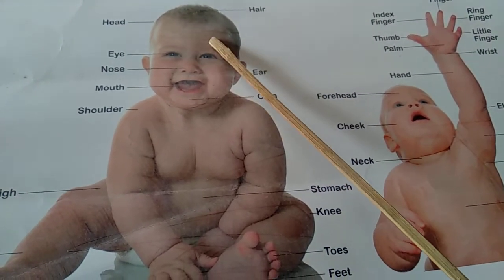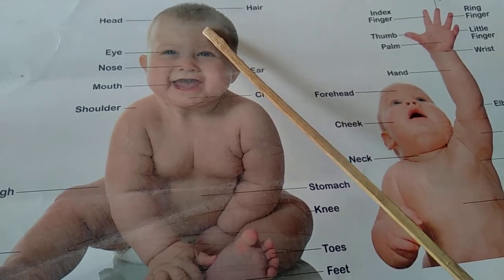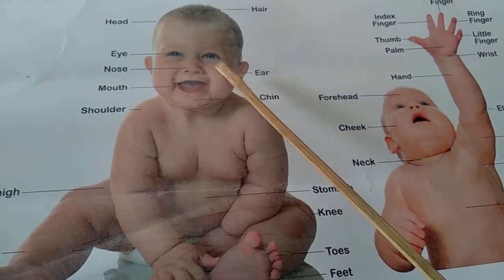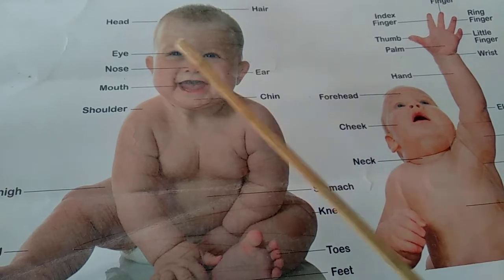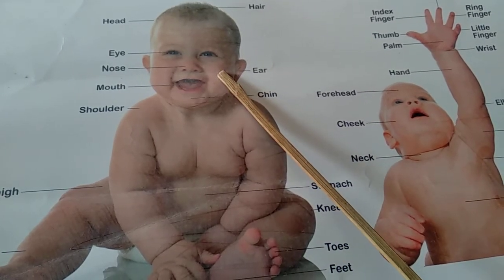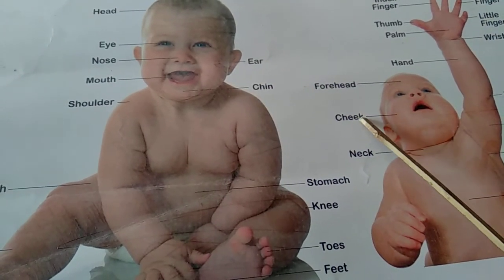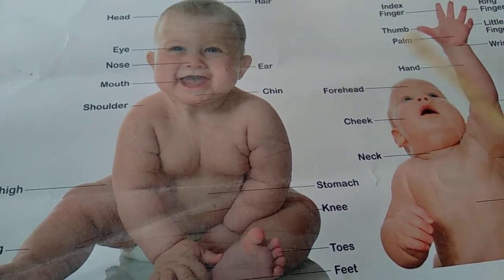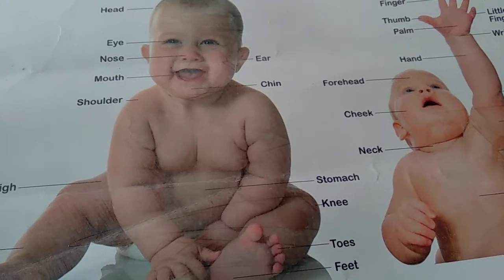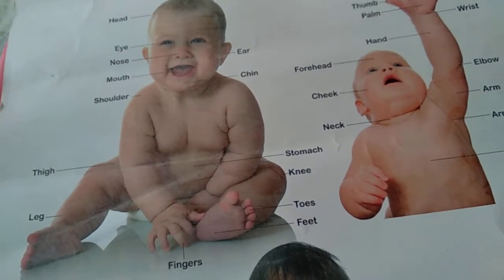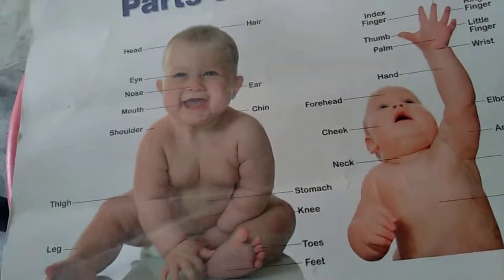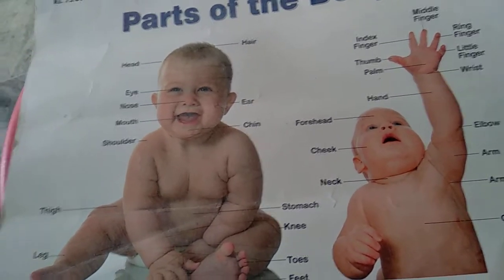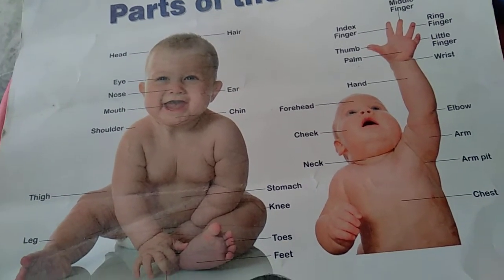And these two are called cheeks. See here, cheeks. These two are called cheeks, children. So these are face body parts, children. Okay, let us recap once again, children.